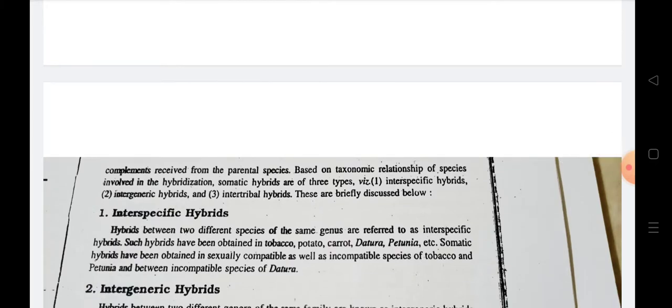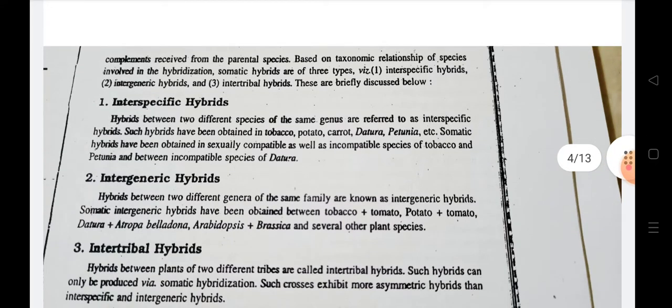Next, we consider the different types of somatic hybrids, on the basis of crossing between different species of the same genus or different genera. The important hybrids are classified into three major types: interspecific hybrids, intergeneric hybrids and intertribal hybrids. The first classification is interspecific. Interspecific means we make a cross between two different species of the same genus. So these are the interspecific hybrids.